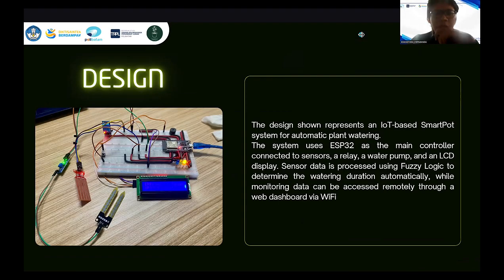Next. This is the design. The design represents an IoT-based smart pot system for automatic plant watering. The system uses ESP32 as the main controller connected to the sensor, a relay, a water pump, and an LCD display. Sensor data is processed using fuzzy logic to determine the watering duration automatically, while monitoring data can be accessed remotely through a web dashboard via Wi-Fi.